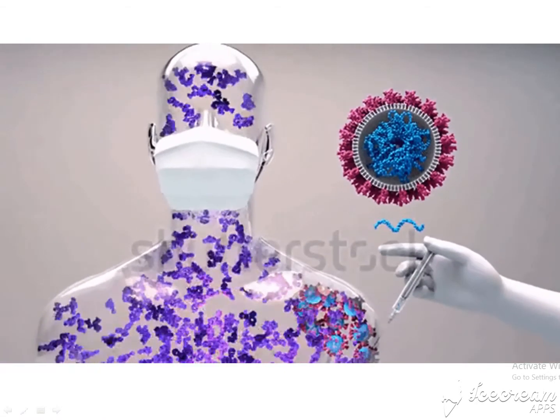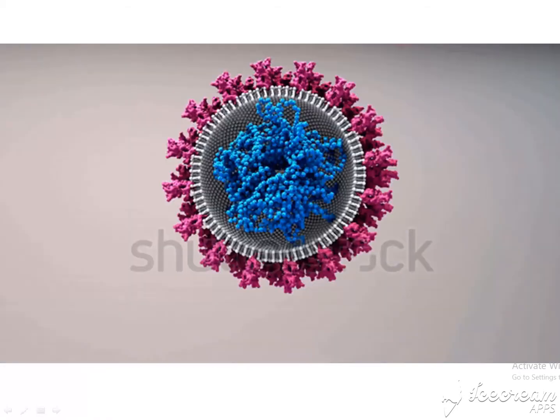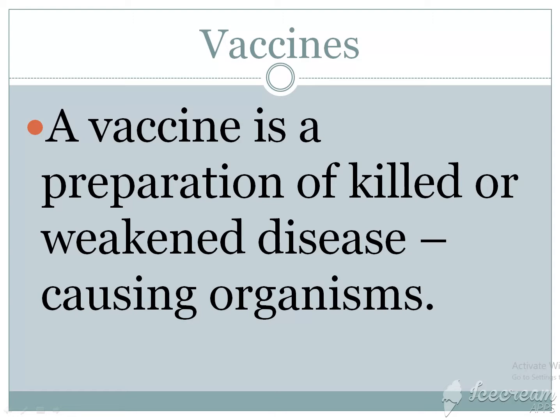So, vaccines help in preventing diseases caused by microorganisms. Polio, cholera, typhoid, smallpox, and hepatitis can be prevented by vaccines.